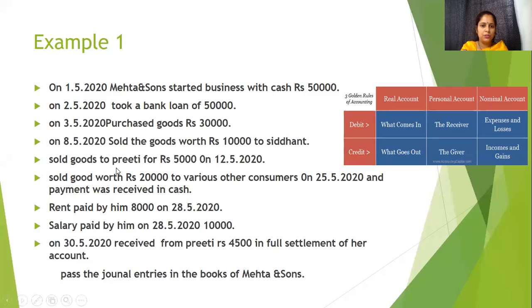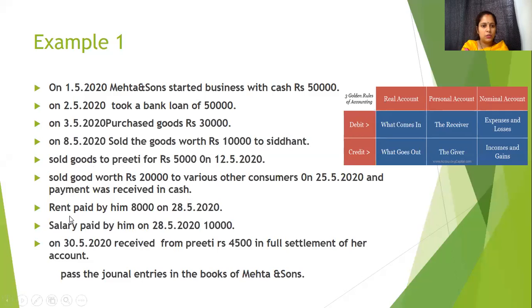Similarly, sold goods to Preeti for rupees 5,000. Again, Preeti and sales, two accounts getting impacted. Preeti is receiving the goods, so Preeti will be debited, and sales is income, it generates income, so it will be credited. So Preeti account debit to sales account.